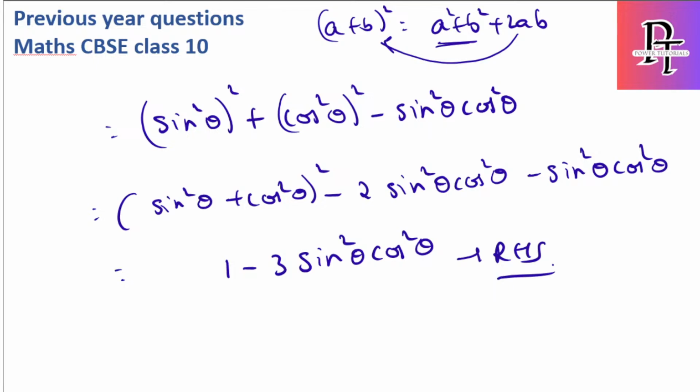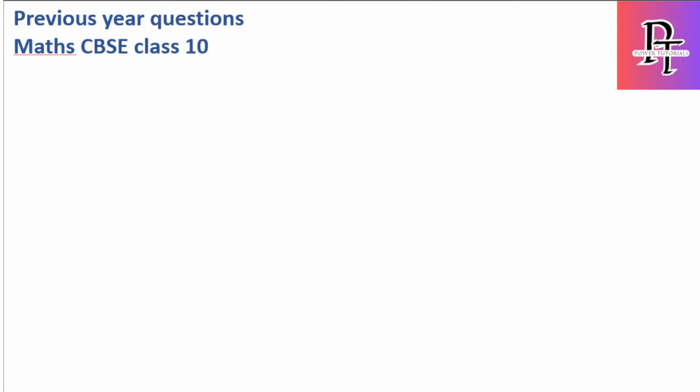Okay, so let's solve the last question for today. Most of the questions, as I mentioned, will be 1, 2 and 3 marks questions from the trigonometry chapter.